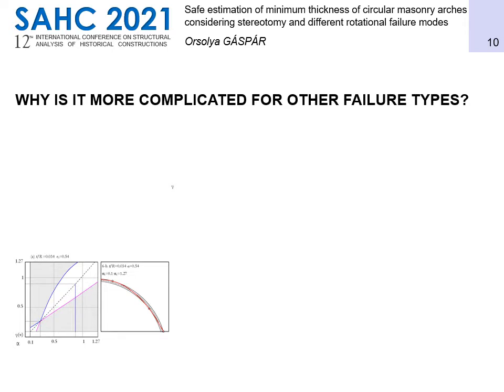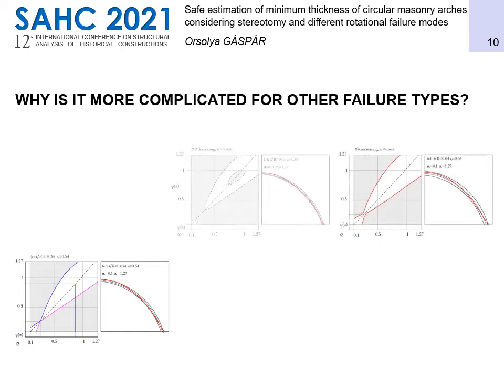For any other type of failure that can occur to pointed arches, not one but two internal hinges are formulated simultaneously, one at the intrudus and one at the extrudus per half arc. This results in a more complex diagram. The example in the figure shows a 6-hinge mechanism, with both an inner and an outer range of inadmissible points. It is easy to demonstrate that if we assume the location of truss line fixed at the arc's top and bottom as before, no admissible stereotomy can be constructed either if we increase or decrease thickness. This would suggest that no stereotomy-related variation of minimum thickness exists.